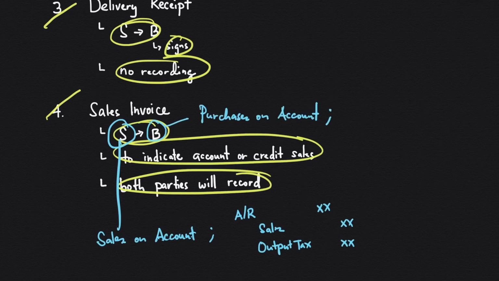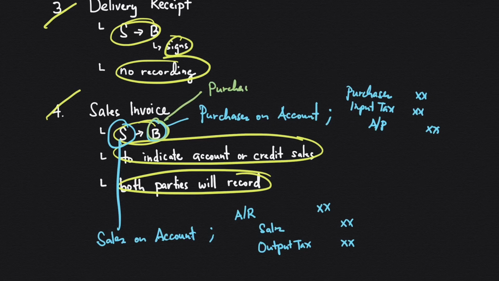Journal entry is debit purchases, debit input tax, and credit accounts payable. By the way, this is called purchase invoice on the buyer's hand, but basically it's the same document.